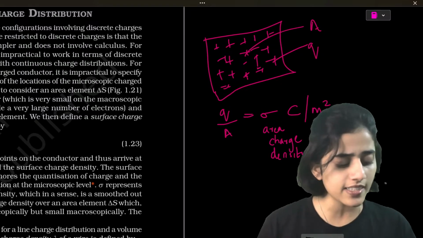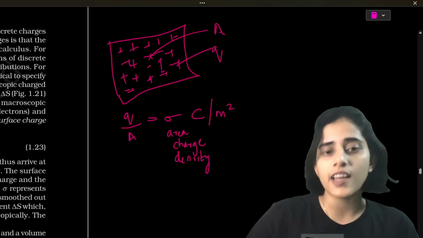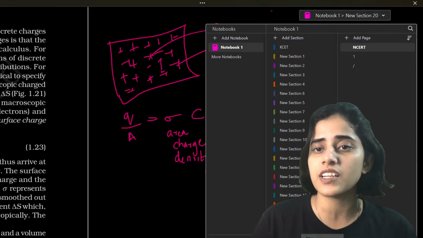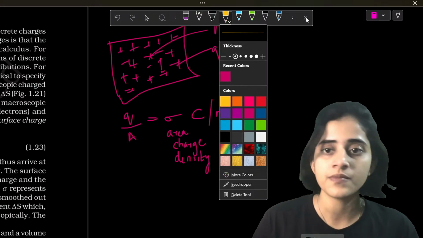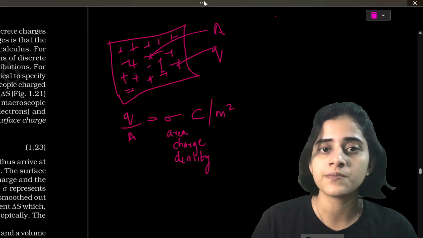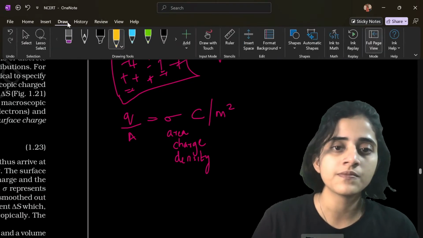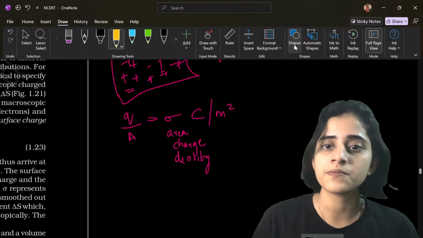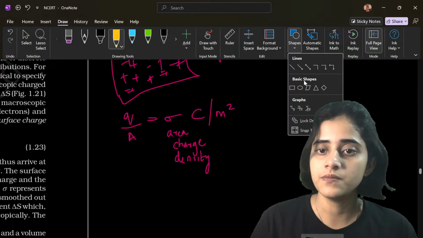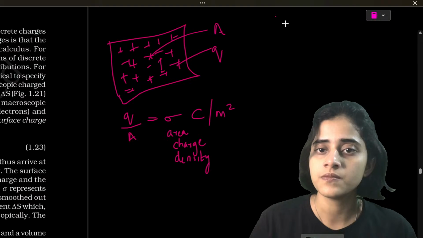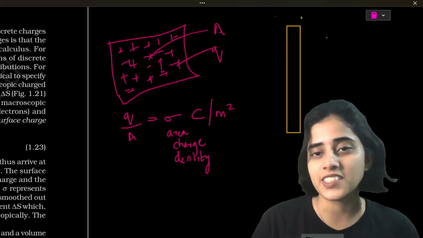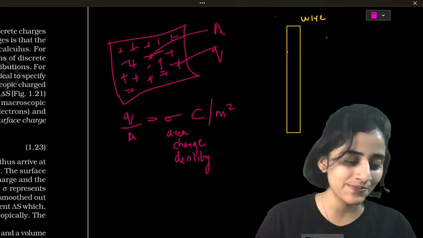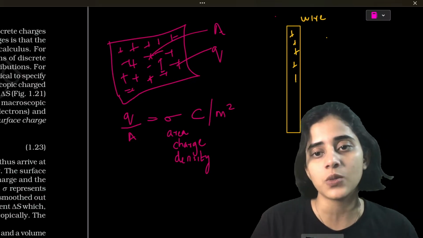Now, you can actually consider so many different shapes. According to our NCERT, let's consider the shapes that are given there. Let's take the next shape. I'll use yellow color. For the next shape, let me draw a cylinder. Imagine this is a wire. It's a little thick, but imagine this is a wire, and there are so many charges inside the wire.